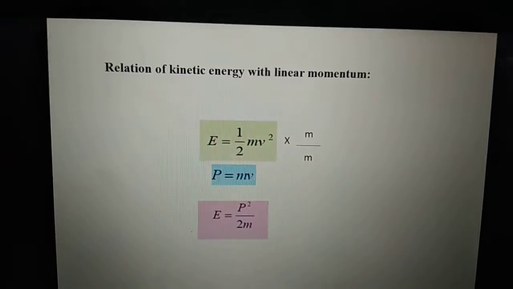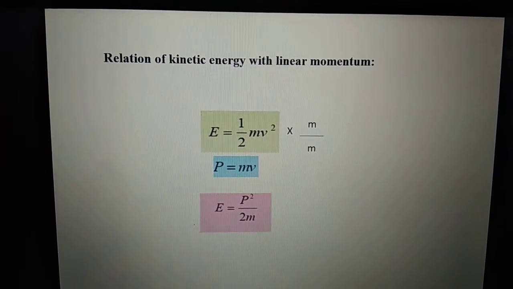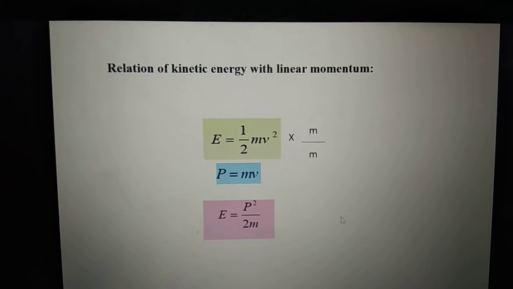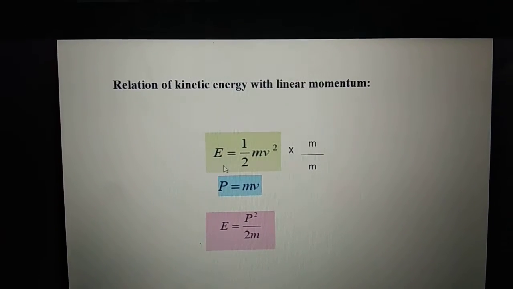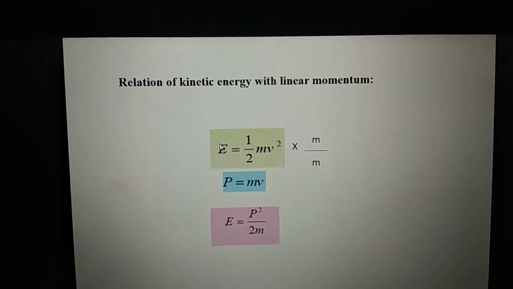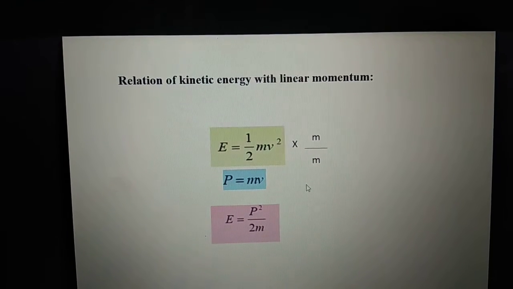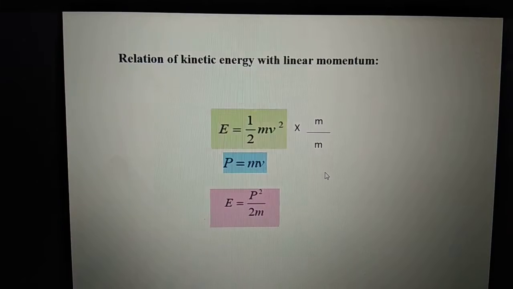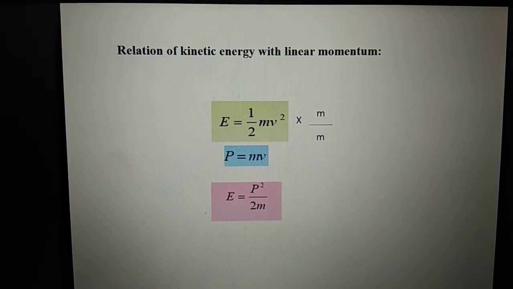Now this is a very important relation between kinetic energy and linear momentum. As we can see here, energy can be written as half mv square and momentum can be written as mass into velocity. When we see these kinds of relations, we should know how we can make them equal.